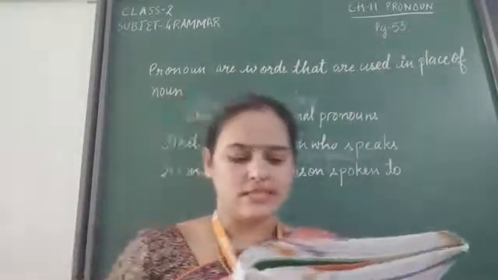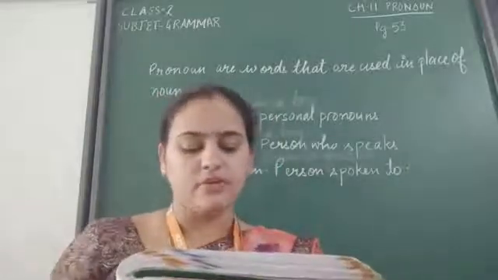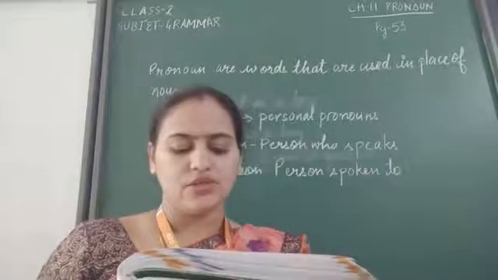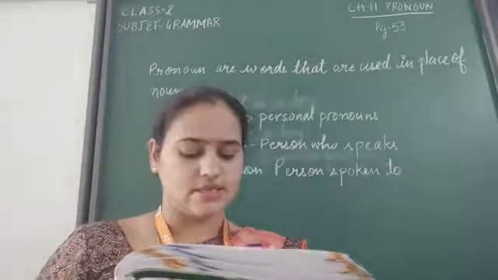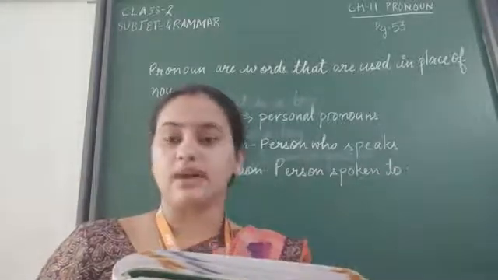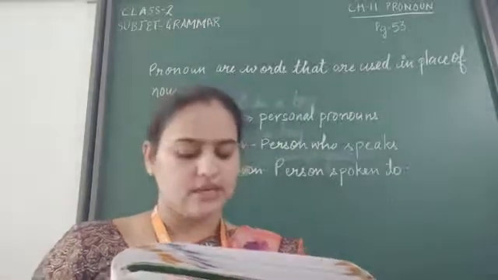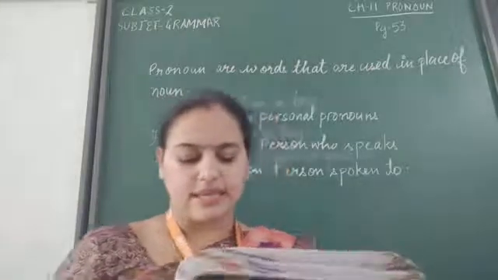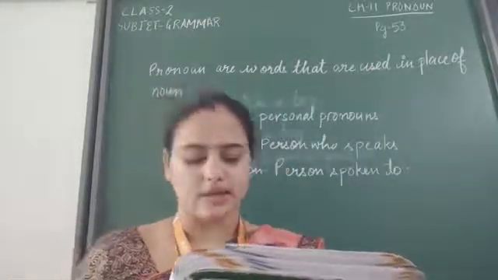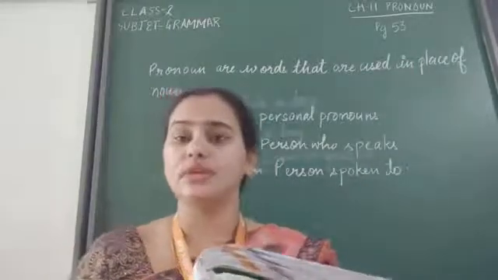Read the following sentences. He is playing tennis. We praise him for his good behavior. She is singing sweet song. I met her yesterday. The baby is crying. Feed it. They are good neighbors. Tell them the news. In these sentences, he, him, she, her, it, they, them are personal pronouns of third person.